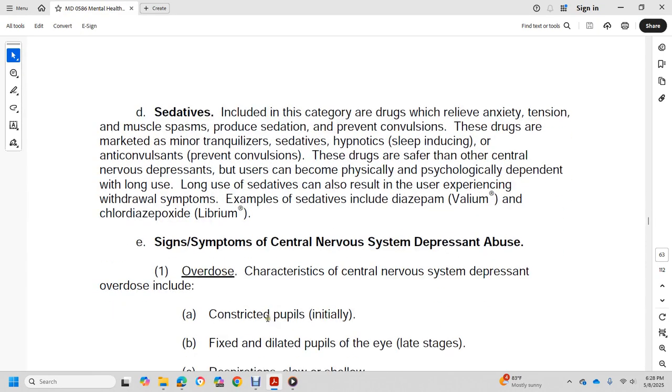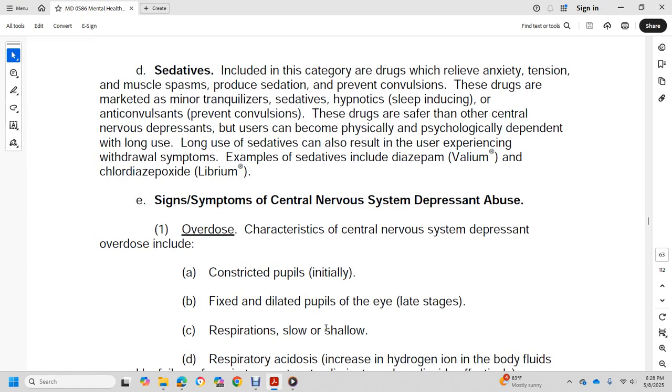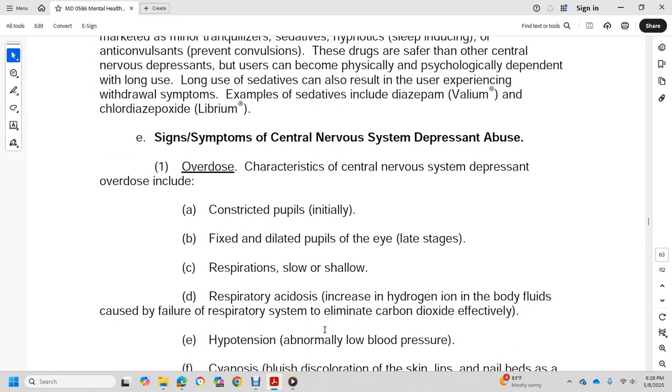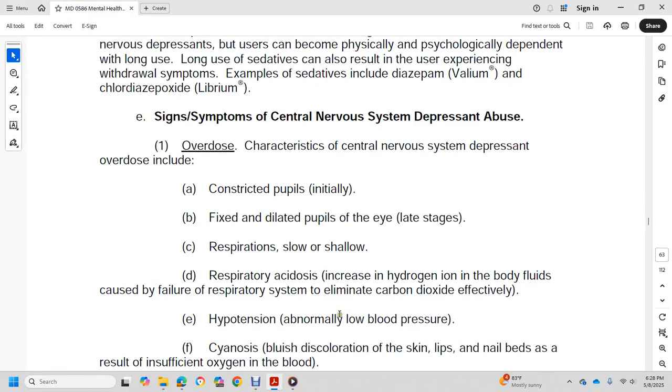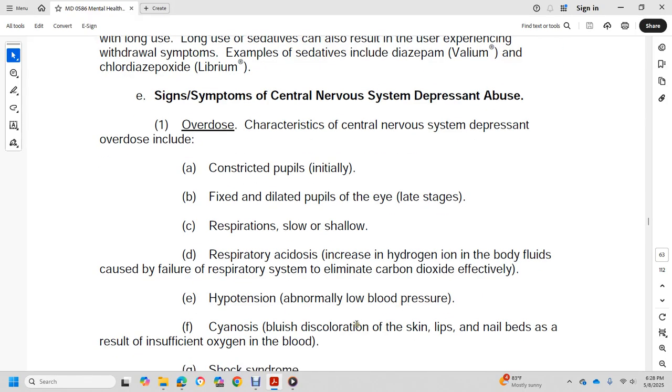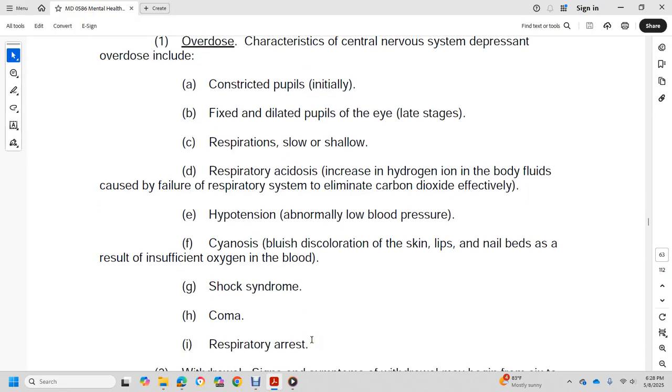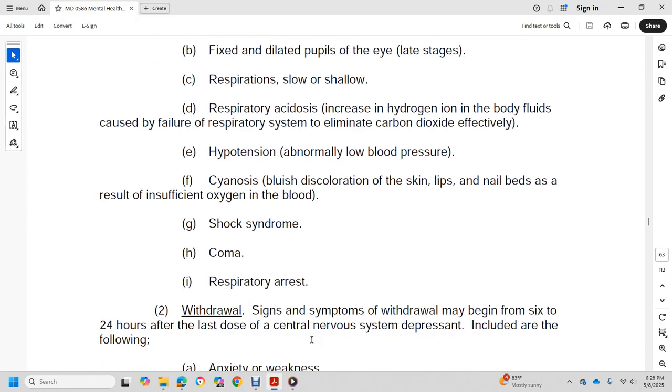Signs and symptoms of central nervous system depressant abuse and overdose include constricted pupils initially, dilated pupils in the late stage, and slow, shallow respiration. Also acidosis, increased hydrogen in body fluids caused by failure of the respiratory system to eliminate carbon dioxide; hypotension, abnormally low blood pressure; cyanosis, bluish discoloration of the skin, lips, and nail beds as a result of insufficient oxygen in the blood; shock syndrome, coma, and respiratory arrest.